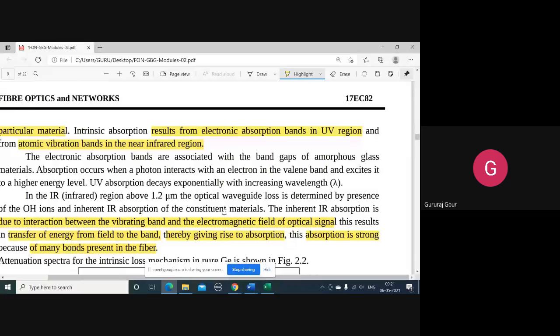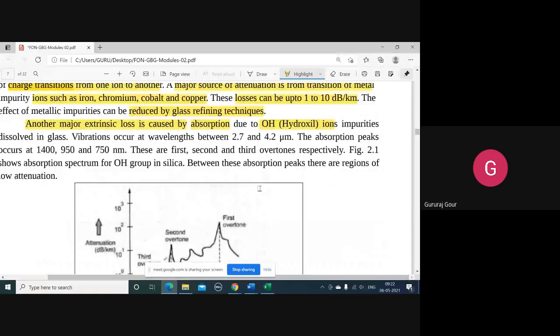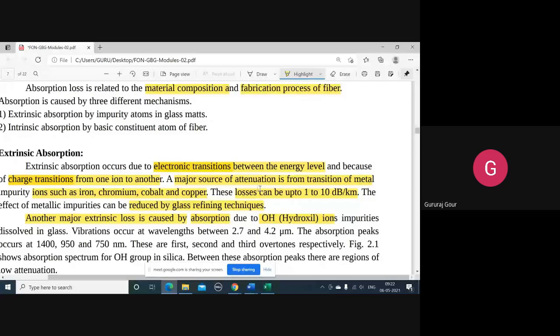That's why it is called intrinsic absorption, as we have seen extrinsic, which is caused by the electronic transition, ionic transitions, and hydroxyl ionic absorptions.